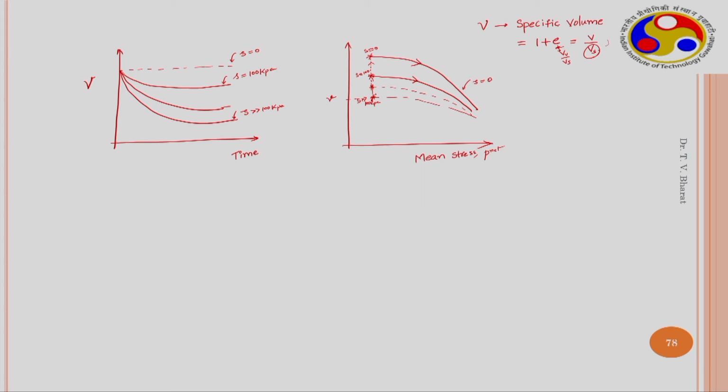When I reduce the suction within the soil to 100 kilopascal, that means some wetting takes place, because of which the specific volume becomes this much. Then I consolidate. Similarly, if I want to consolidate at saturated state, I allow the soil to completely saturate, or wet it at seating load, then it comes to S equals to 0, and after that I consolidate. So, I get different profiles like this for different loading conditions. This may be at completely dry state. So, such kind of profiles you can obtain.